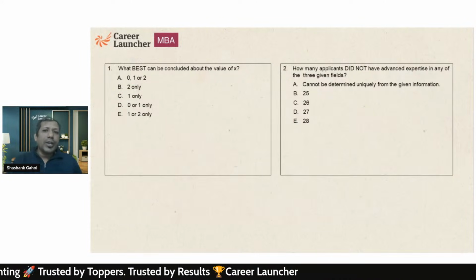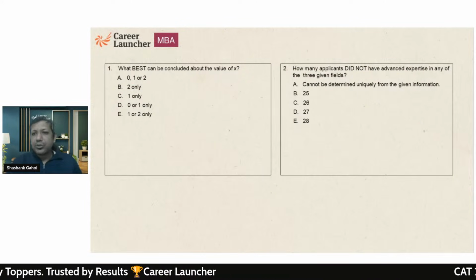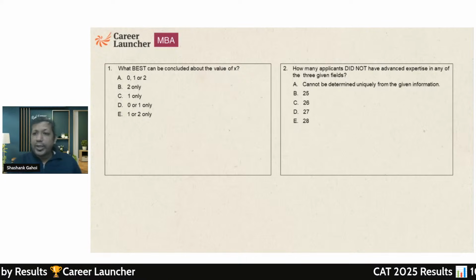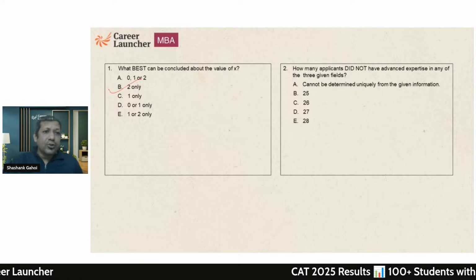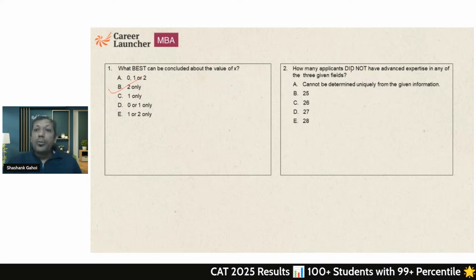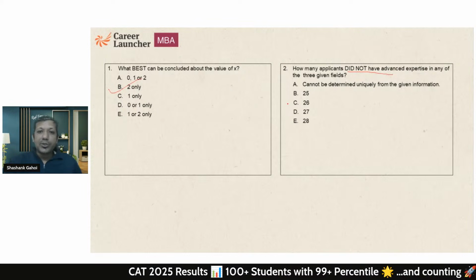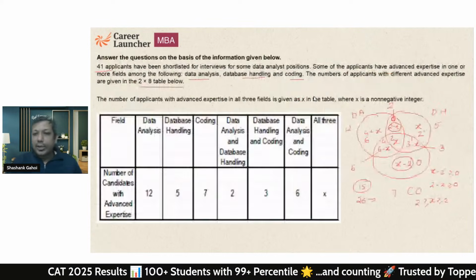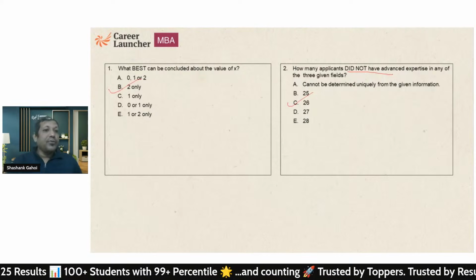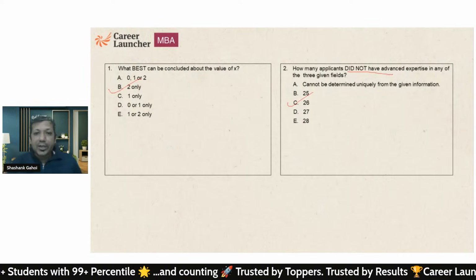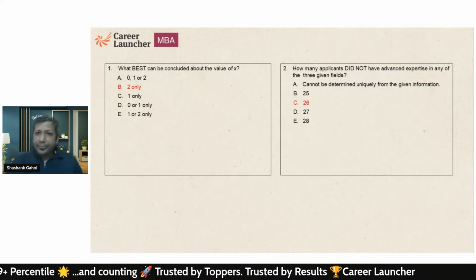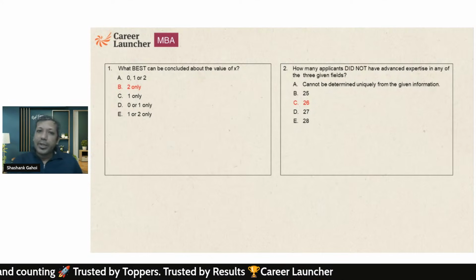What can be concluded about x? The value of x is going to be 2 only, nothing else. So the answer is option B. How many people did not have any expertise? That's going to be 26, we have already calculated that. So the answer of the first question is option B, and the second question is option C.